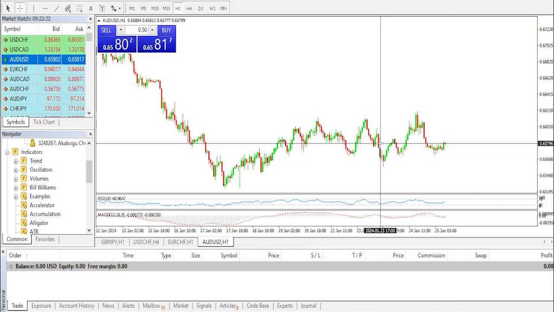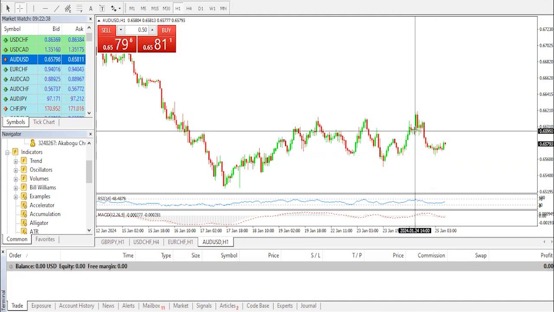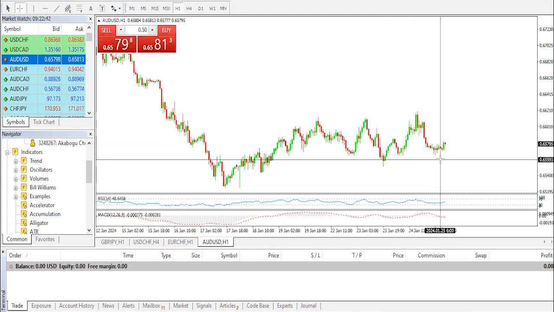On Thursday, the AUD/USD pair has encountered some downward pressure following the release of a positive S&P Global Purchasing Manager Index PMI data from the United States on Wednesday. And this upbeat data could decrease the probability of rate cuts by the Federal Reserve, the Fed, in March, prompting a decline in the AUD/USD pair.